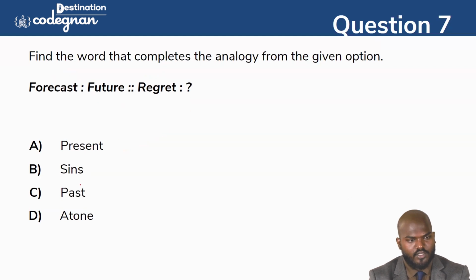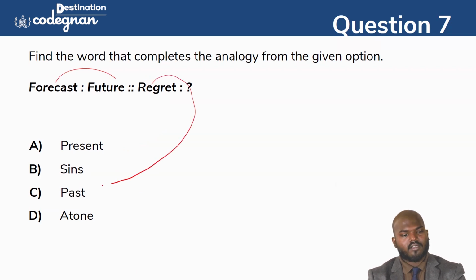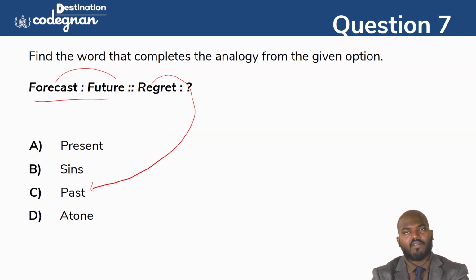Going for the next one, forecast and the future. Forecast is for the future happening, and regret is for the past action. Many people say forecasting, right? It is just predicting the future, so we call it a forecast. And regretting means people feel for what they did in the past, so we call it regret.